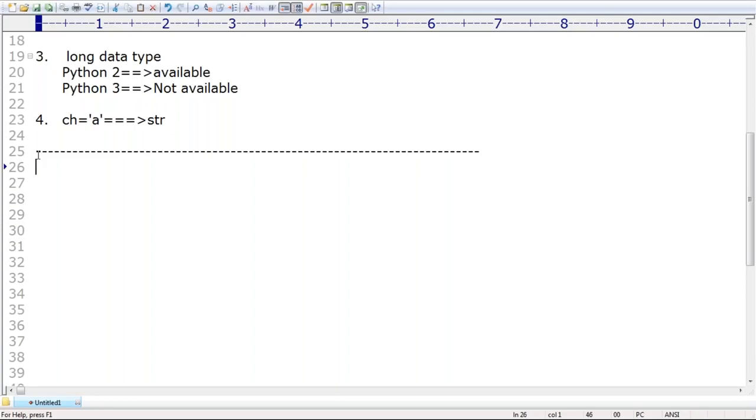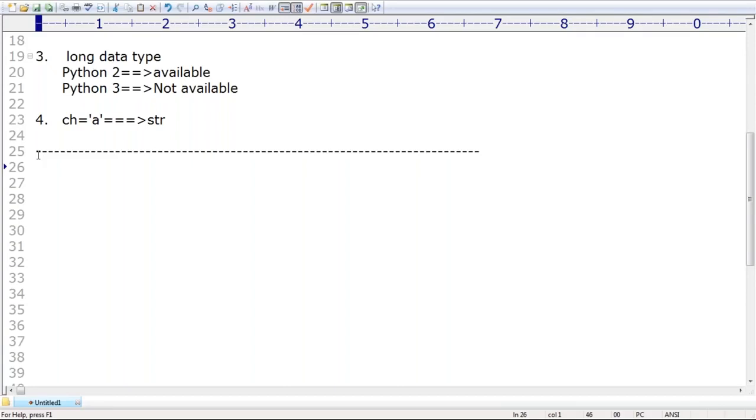Next, related to Python data types, don't compare other language terminology with Python. The range concept, such terminology, is not applicable in Python. In Python 2, the long data type has a range concept, but such terminology we are usually never going to discuss in Python. Of course, it may not be applicable. Clear? Even in Python 2, it is only smaller and bigger, up to that only. In Java, up to 2147483647 is by default int, and beyond that is considered long.